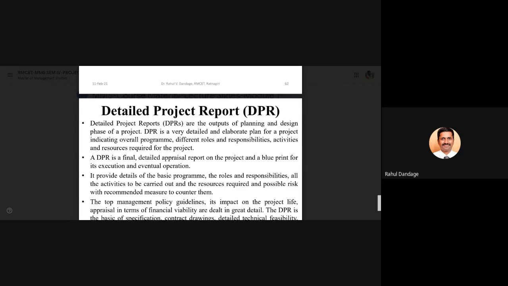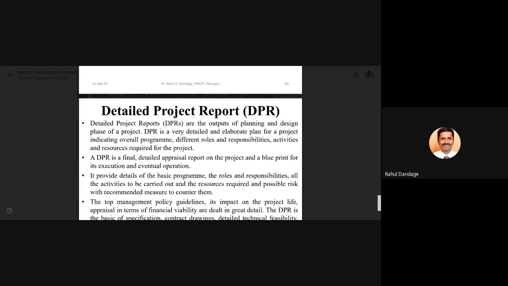So let us say if you want to start with certain business and you need to take a bank loan to finance your project. If you go to the bank, you need to submit a detailed project report. They will check the feasibility of the project.